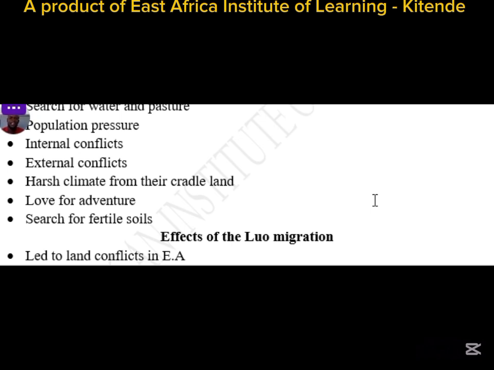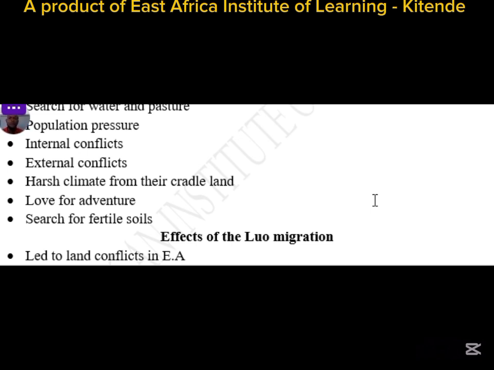So they thought that when we move into the interior of East Africa, we shall find places with cool and favorable climates that will at least sustain both human and animal settlement. In southern Sudan, the temperatures were high. So they moved into the interior of East Africa, thinking they would find places with cool temperatures that can favor human and animal settlement.